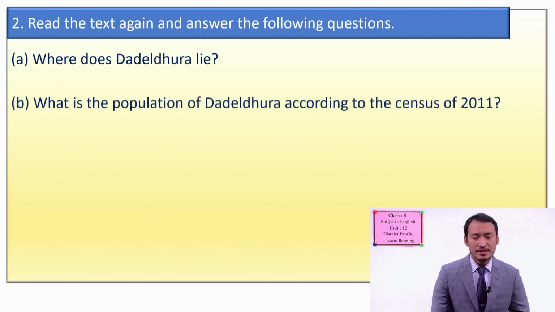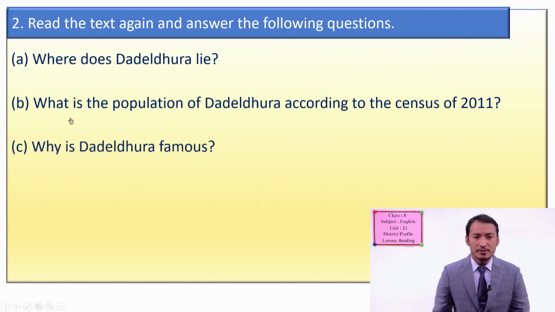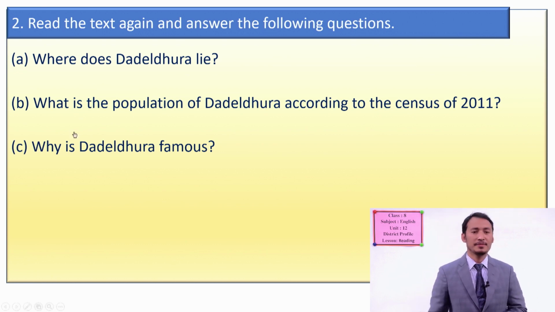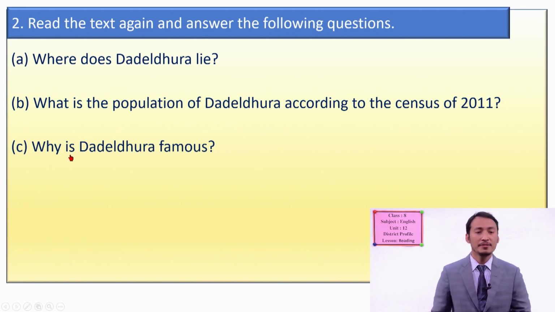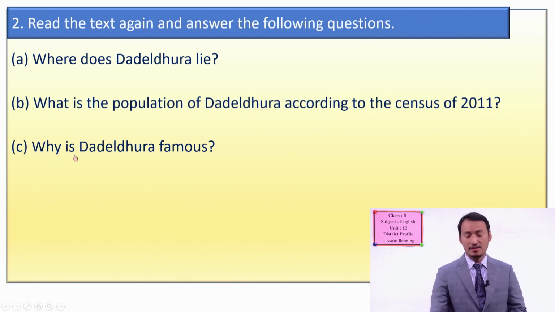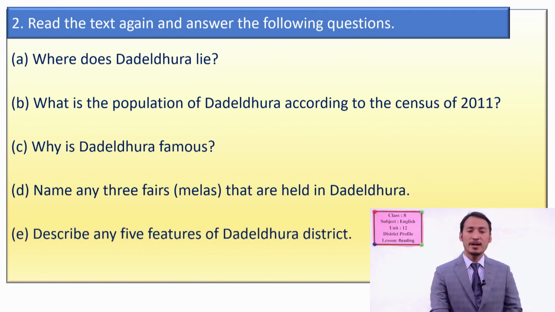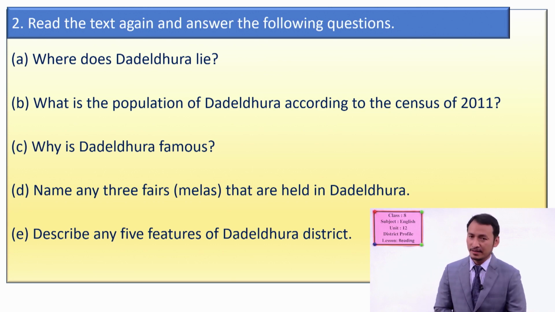I will later give you the hint, but you can guess now. Next question is, what is the population of Dadeldhura according to the census of 2011? Another question you might have in your mind now. Why is Dadeldhura famous? Another one. Name any 3 fairs or melas that are held in Dadeldhura, and describe any 5 features of Dadeldhura district.